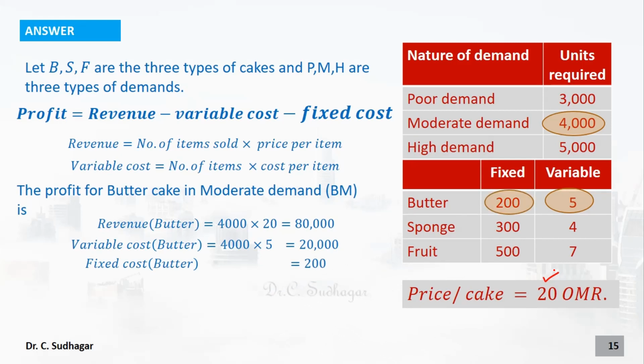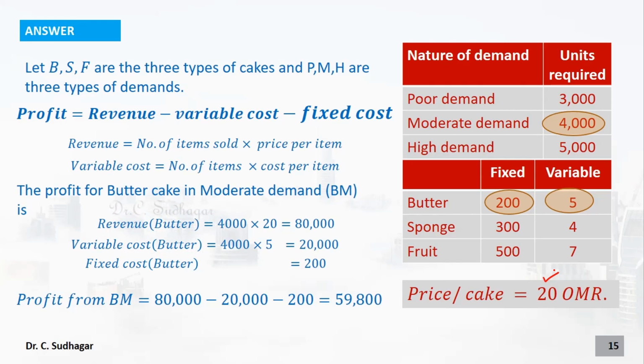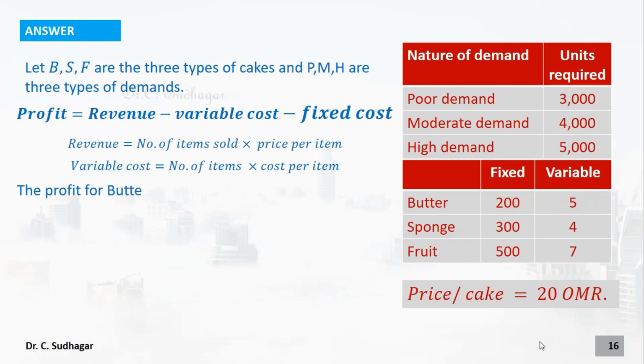Now we can calculate the profit from this BM. Profit from BM is equal to 80,000 minus 20,000 minus 200, that is going to be 59,800. So this is the payoff for BM. Let us go to the third case: the profit for butter cake in high demand conditions. That is the third state of nature for us. So we call it BH, butter cake in high demand.